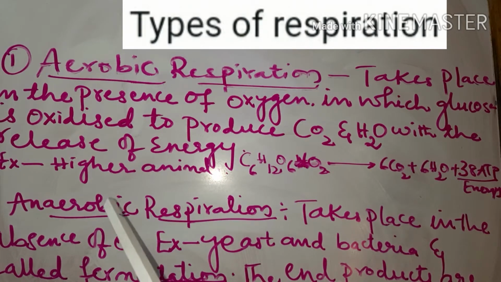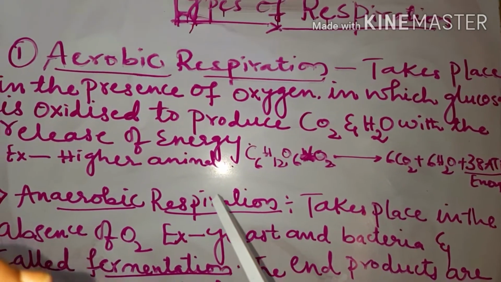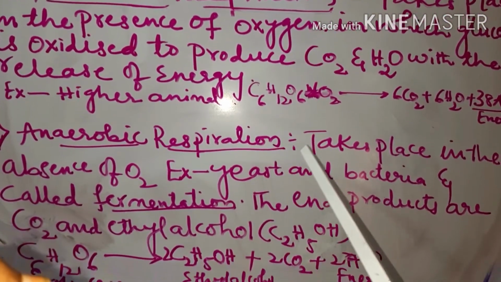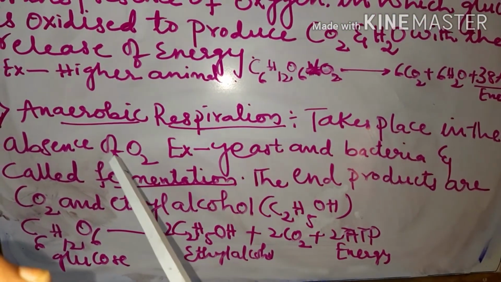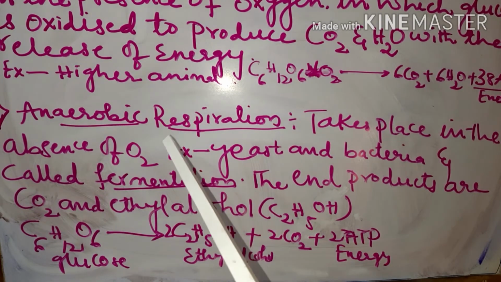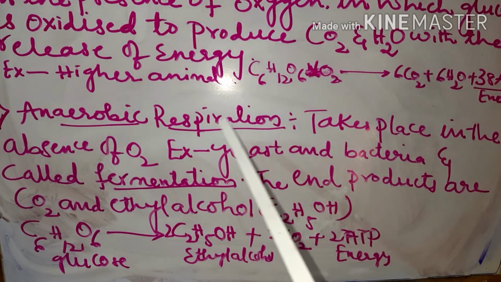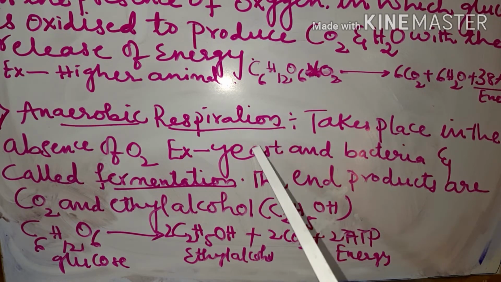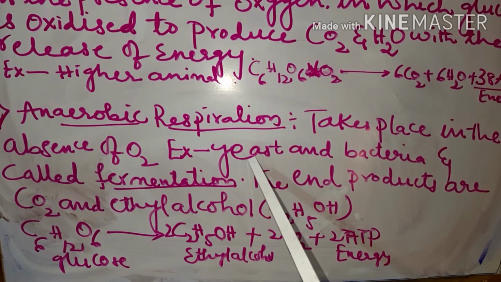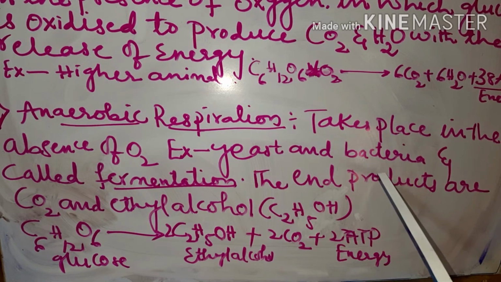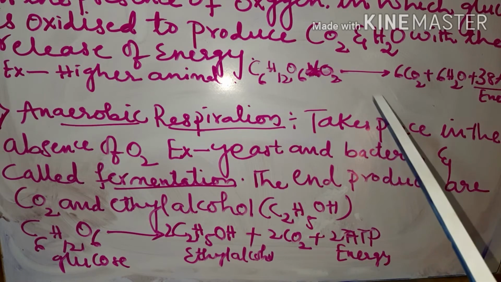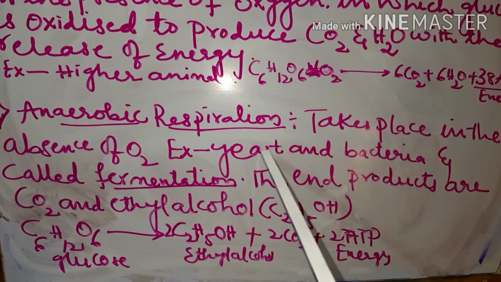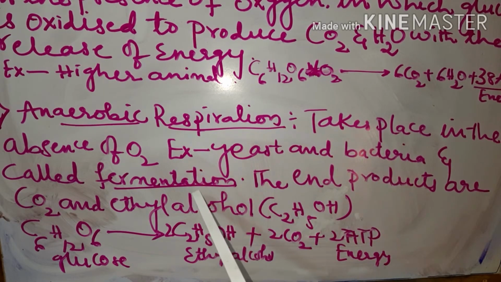And anaerobic respiration is a process in which the organisms undergo respiration in the absence of oxygen. In the absence of oxygen, we can see this type of respiration takes place. So, which are the organisms which undergo anaerobic respiration? They are yeast and bacteria. And this type of respiration in unicellular organisms like yeast and bacteria is called fermentation.